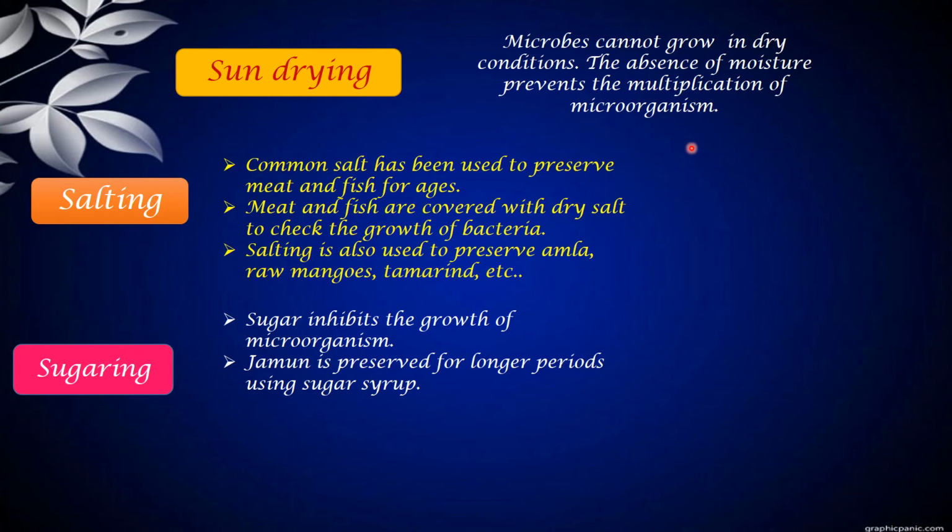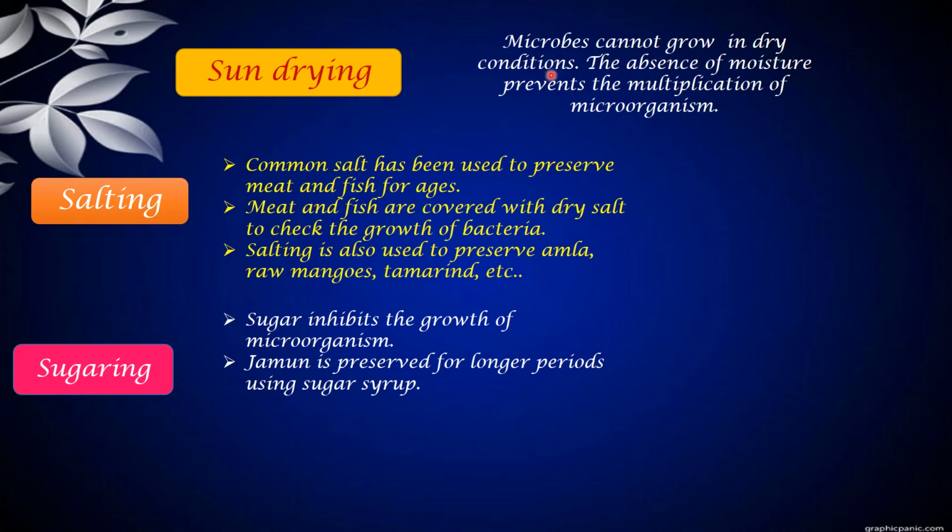So anything that is moist will definitely get spoiled very easily. So when you dry it up, for example even rice or wheat, before they grind it into flour, they will dry it in the sun. Yes, you might have seen your mom doing it. Just to avoid the multiplication of microorganisms, we do this.